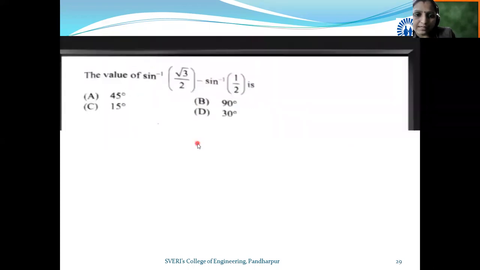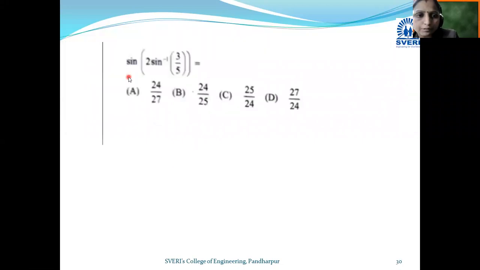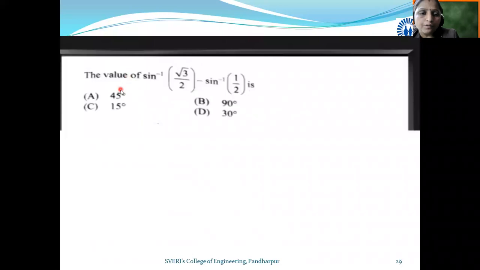Okay, so let's have the next question. The value of sine inverse of root 3 upon 2 minus sine inverse of 1 upon 2. Now, inverse trigonometric functions are involved.